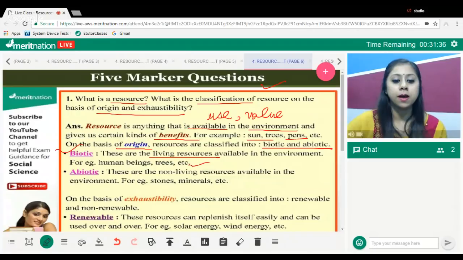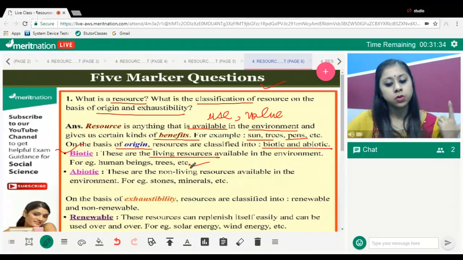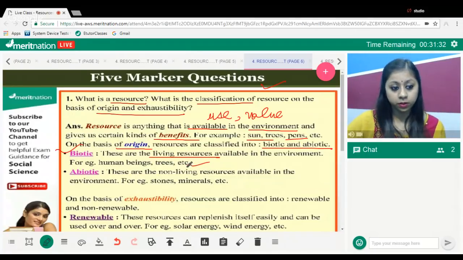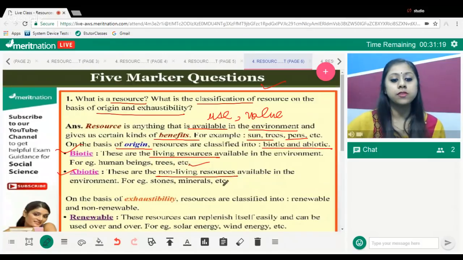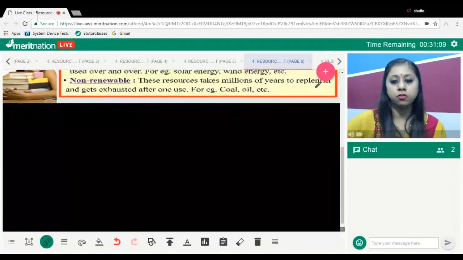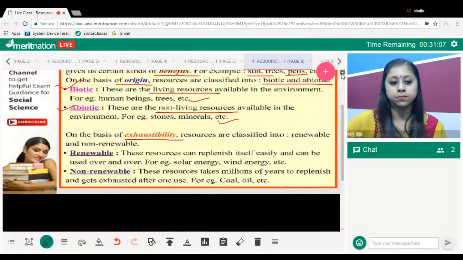For example, we have human beings, trees, etc. The flora and fauna, very good, Rumi. Then the second one is abiotic resources. That is the opposite of biotic, which is the non-living resources. For example, the stones and the minerals that we have, etc. Clear?